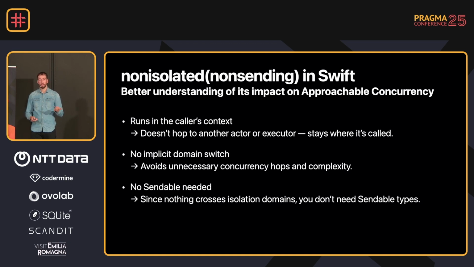And if you tried turning on Swift 6 in the past, you've probably seen like 50 or 60 compiler errors from the get-go. And you fix those, and you build again, and you get another 50, another 50, right? And this is one of those features that should really drastically impact that result.